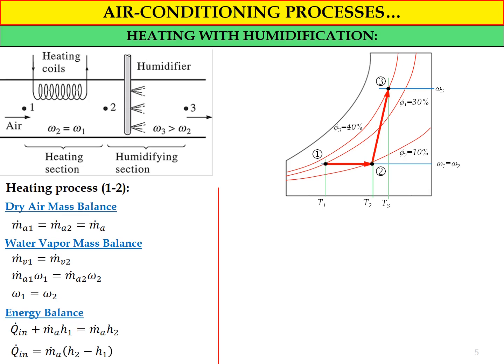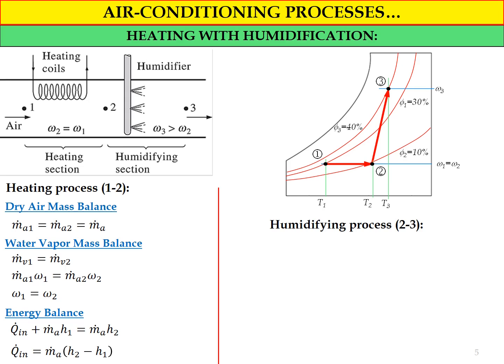Rearranging the equation, we get the amount of heat released by the hot medium, or the amount of heat received by the air: Q in dot equals MA dot multiplied by H2 minus H1.